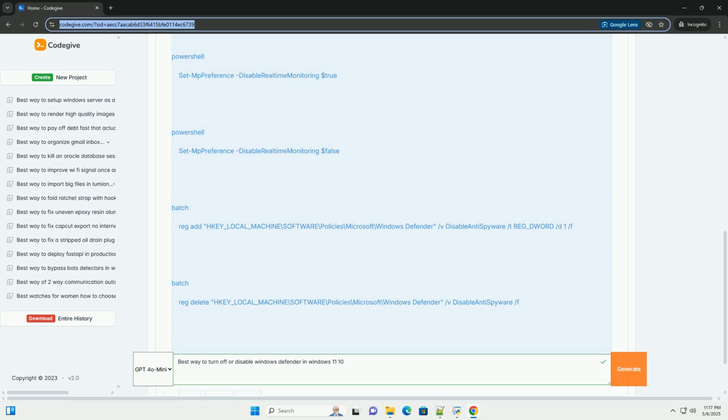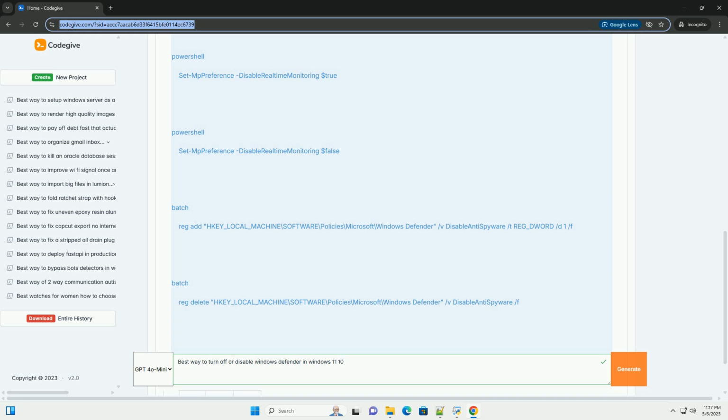4. Using Registry Editor, permanent or semi-permanent, use with caution. The Registry Editor, regedit.exe, is a powerful tool for directly modifying Windows settings. Incorrectly editing the registry can cause serious system problems, so back up your registry before making any changes.